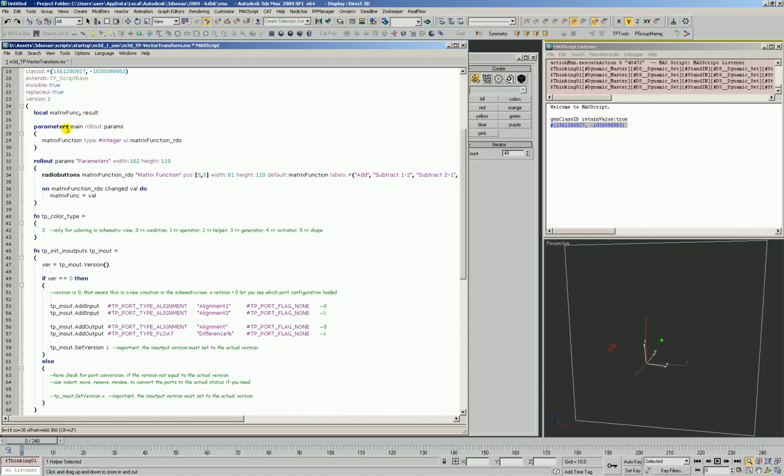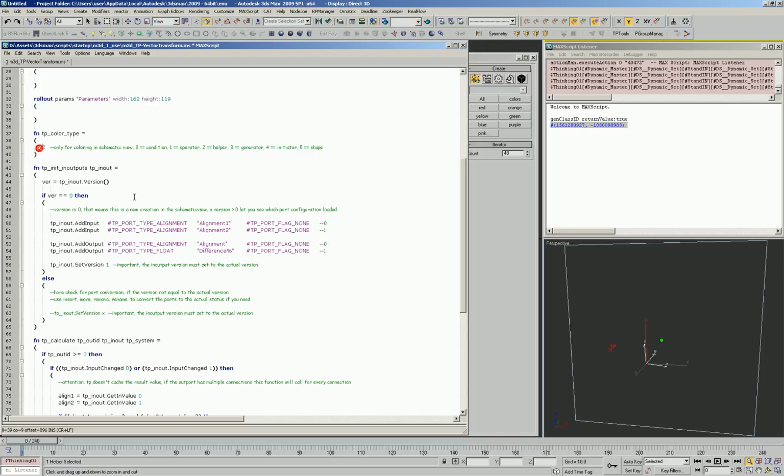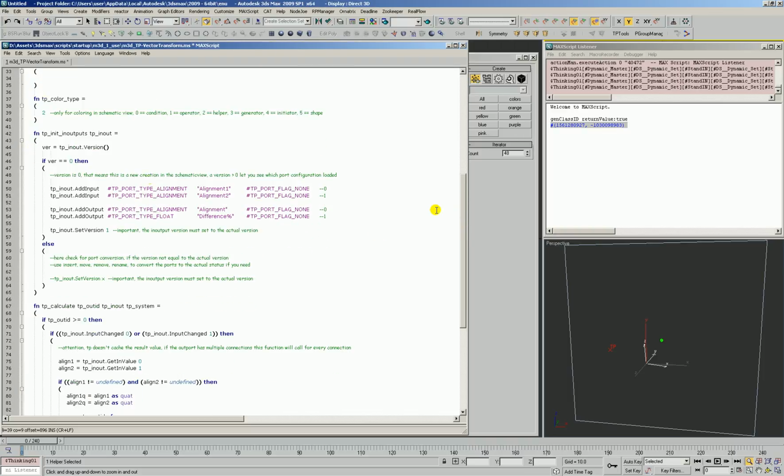What we do not need is that matrix func, nor do I think we need the result either. But we do need a variable here, so we're going to put no vars in. Our parameters, we're not going to be using that anymore from this previous script, so we'll just take all that stuff out. We'll leave it as a helper. And then here's where we're going to start to modify stuff.